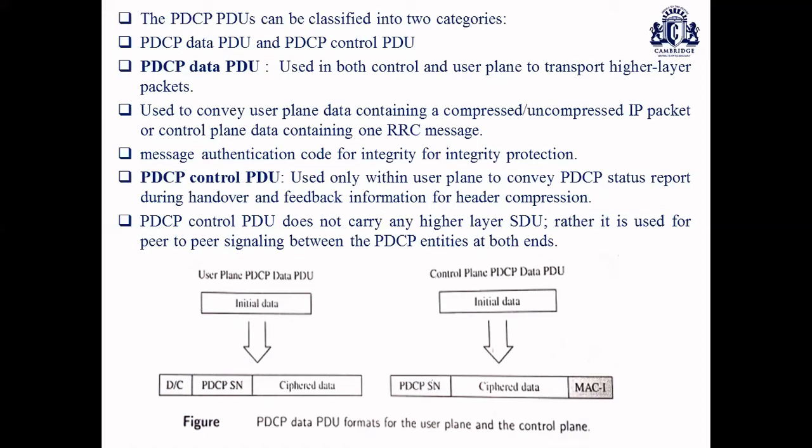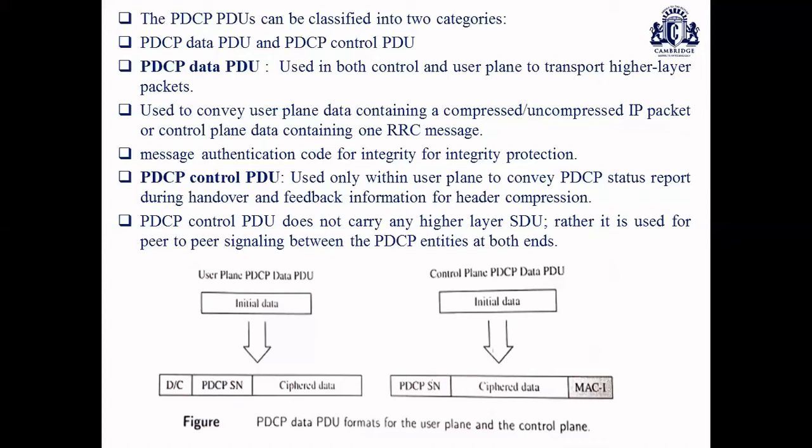PDCP control PDU is used only within the user plane to convey PDCP status, such as the status reporting based upon the handover, whether the signal strength is sufficient, whether the available radio link establishment has been done using appropriate algorithms executed in the handover procedures, and whether feedback from a source entity to a destination entity is conveyed with appropriate header compression means.